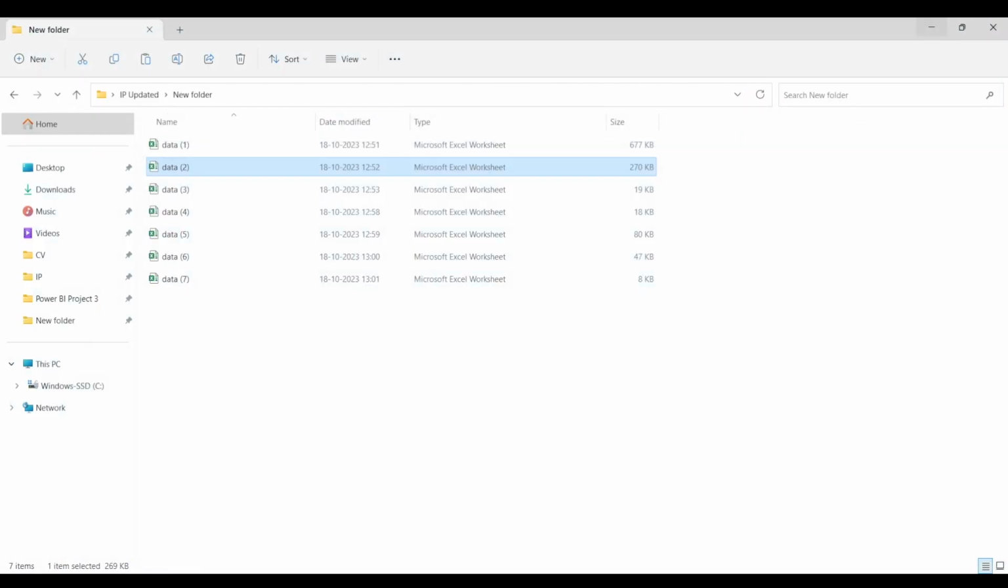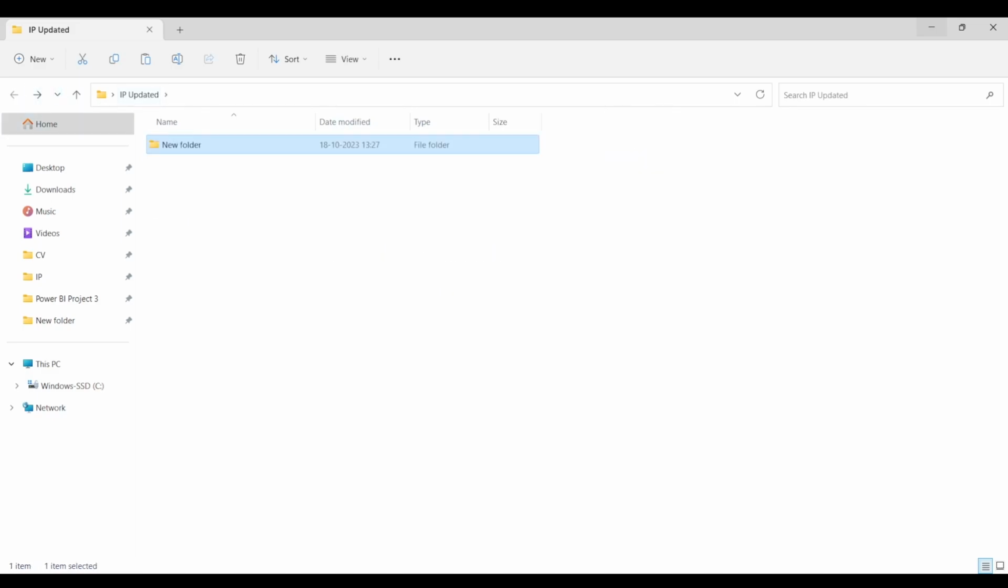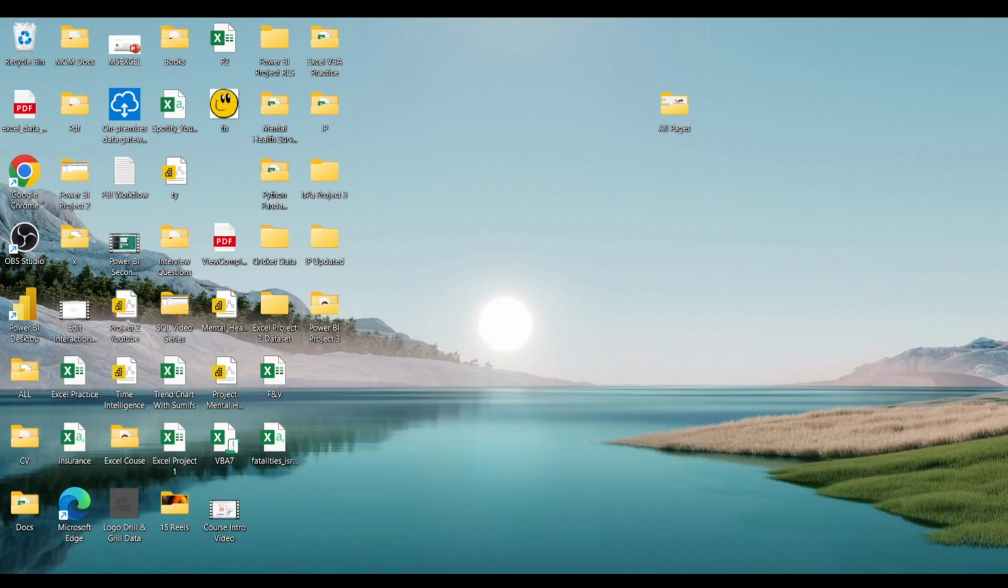So how can we do that? I am going to discuss that now. This is the folder that consists of our data set, or you can say the files that we are going to use for analysis. So let's minimize this, and I will open Power BI desktop.